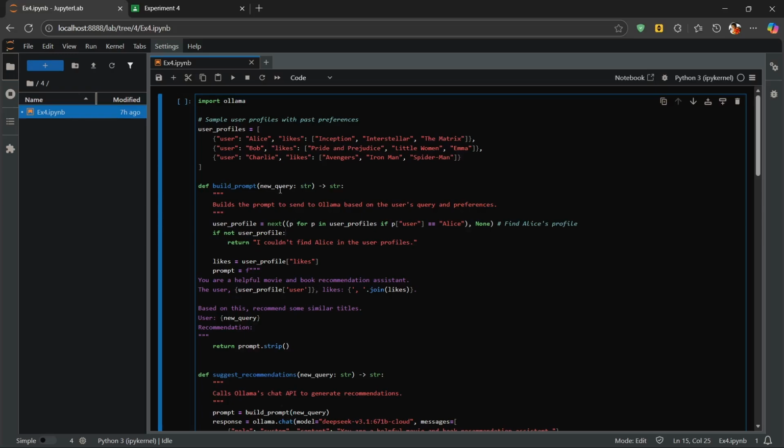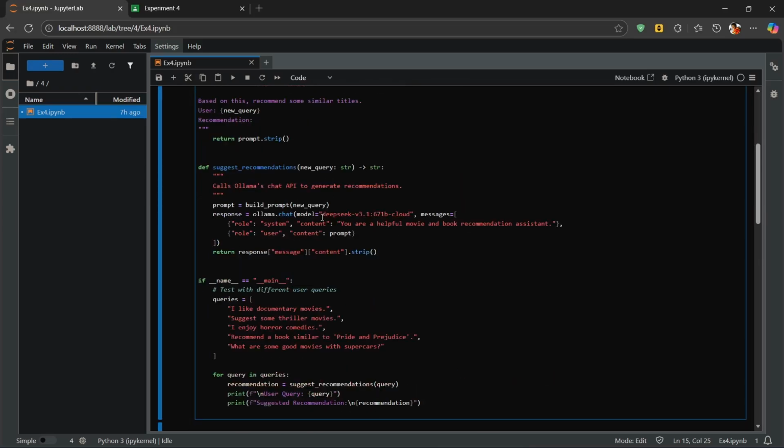Then I define the build prompt function here, where this function creates a detailed prompt to send to the model. It selects the user, like Alice here, and retrieves her favorite titles and asks the model to recommend similar ones. The prompt looks like: the user Alice likes Inception, Interstellar, and The Matrix. Based on this, I'm going to recommend something like this. The next is suggest recommendations, which you can see right here.